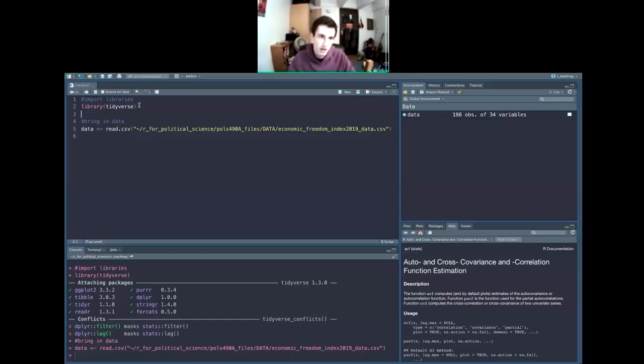There are packages for porting in stock market data. There's some for polling data; 538 has one where you can bring in all the polling data you want in the world. It's pretty cool. Some packages are more popular and more fleshed out than others, and the tidyverse is probably the most fleshed out one.